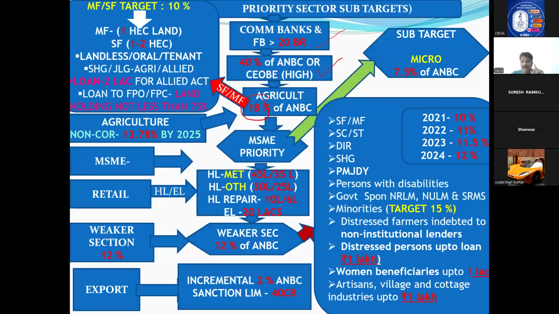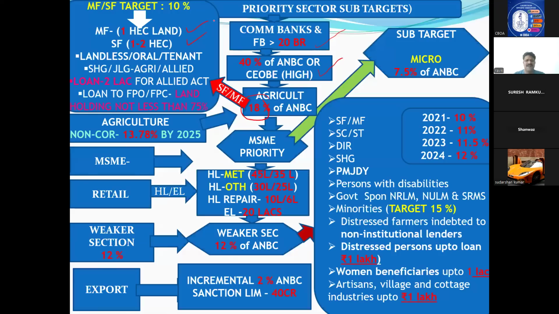RBI is not bothered about large farmers, but RBI wants to safeguard these marginal and small farmers. That's why RBI told all the banks, out of 18%, 10% should go to marginal and small farmers. Earlier only this was the point. Now RBI has told that if you are financing two more types of people also, we will consider it under the 10% marginal and small farmer target. What are those? Other than these two: landless farmers, oral lessees, tenant lessees.